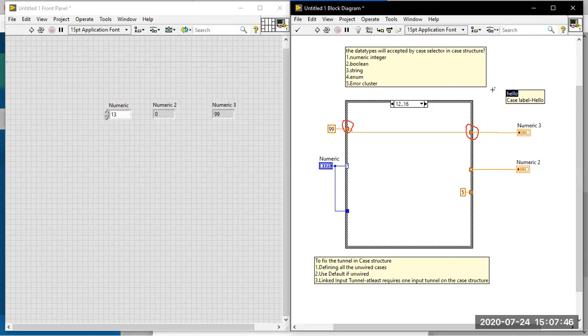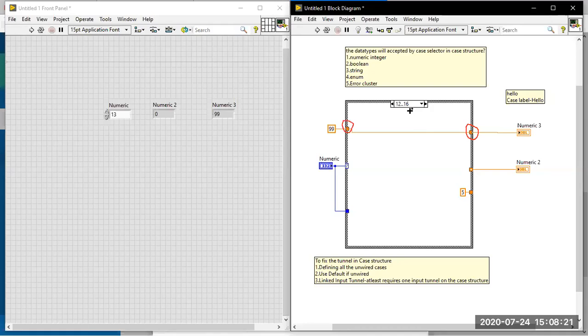Understood? The topic is very simple, but you have to recollect all the things available in the case structure. Along with the loops we discussed, we may definitely expect questions combining loops and case structures. If you get a logical problem, the tunneling, use default if unwired, and the case label are all very important. Understood? Any doubts?